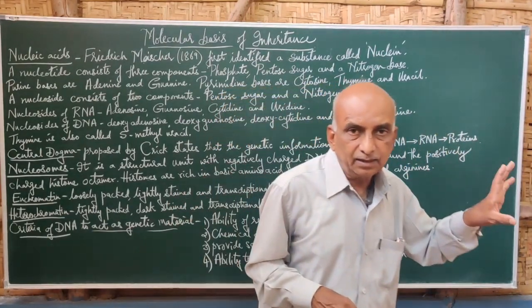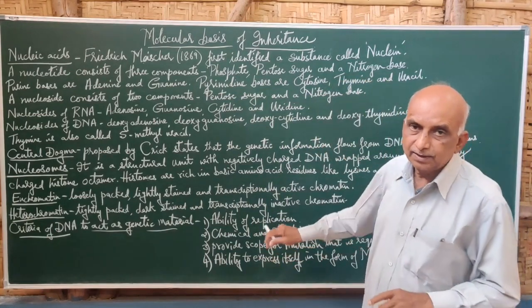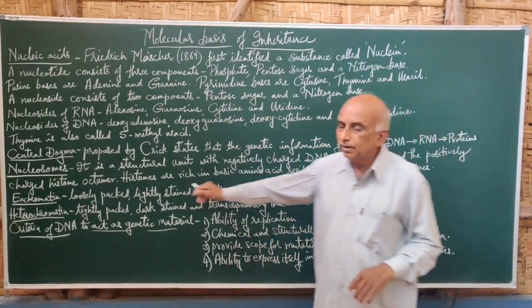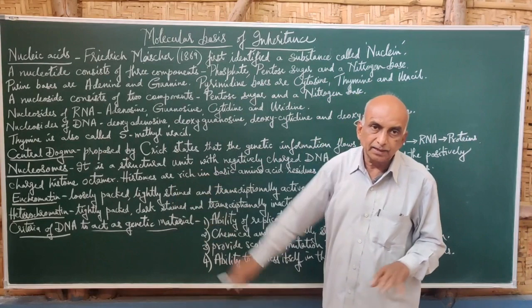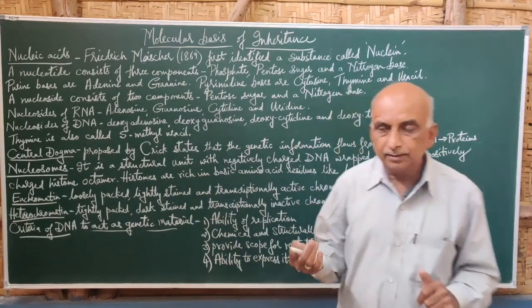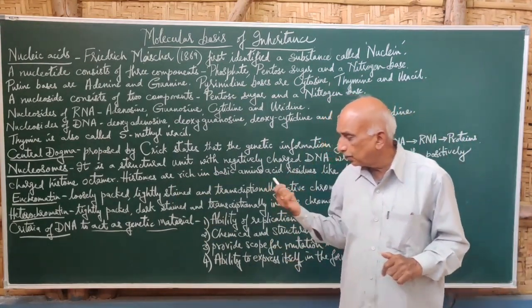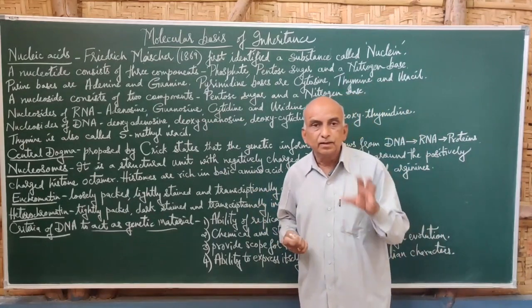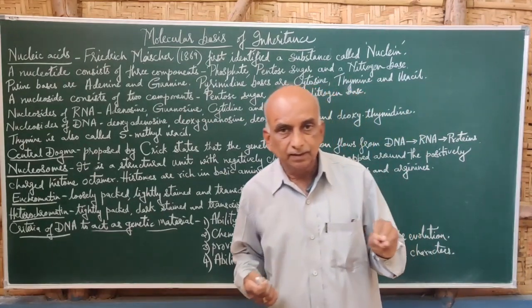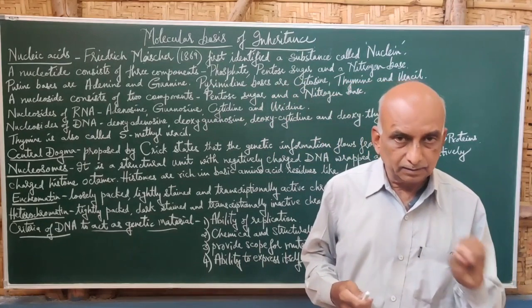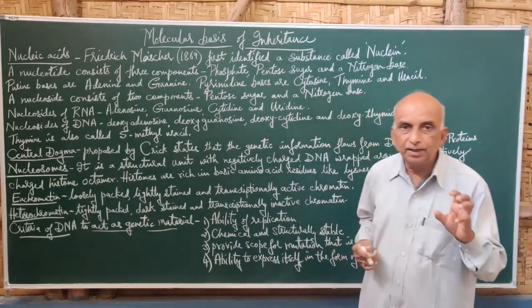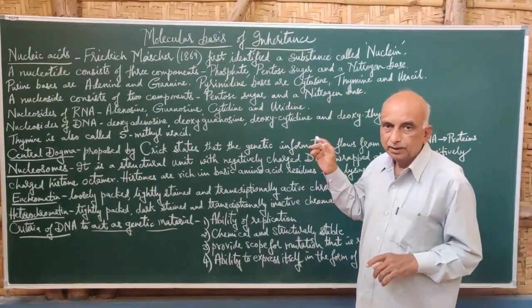So lysine and arginine are basic amino acids, and these residues are very rich in histone proteins in a nucleosome. So nucleosomes are bead-like structures present in the chromatin, and each bead-like structure is a group of 8 protein units